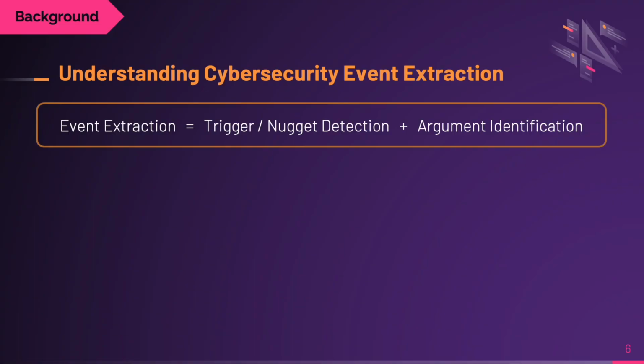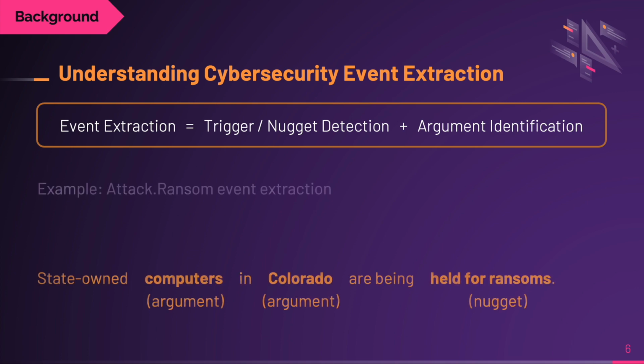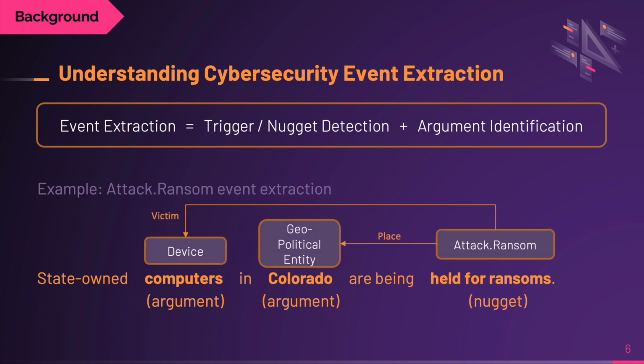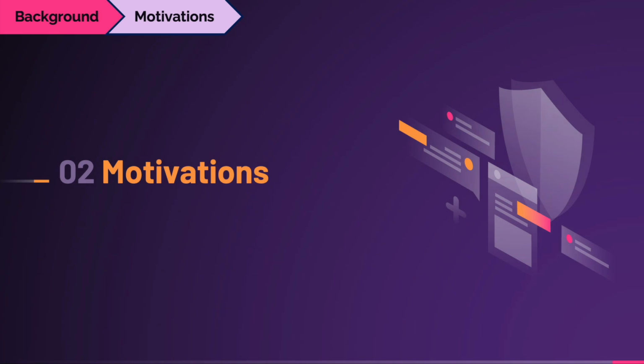Based on the definition of an event, event extraction involves two tasks. First, detecting the event trigger along with its type, and second, identifying its arguments. In the previous example, we detected "held for ransom" as the event nugget and classified it as an attack ransom event. We then identified "computer" as the victim argument and "Colorado" as the place of the event. In this project, we focus solely on the event detection task, which involves detecting the triggers of cybersecurity news article events.